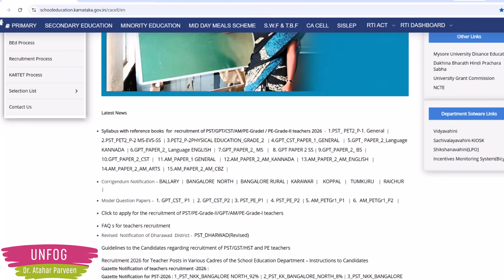Now only one thing will be different for HSTR, because the HSTR syllabus has a general mental aptitude in paper 1. GPSTR aspirants don't have that in the syllabus. So the mental aptitude test reference books I will tell at the end of the class, which will be useful only for HSTR aspirants, not for GPSTR aspirants.